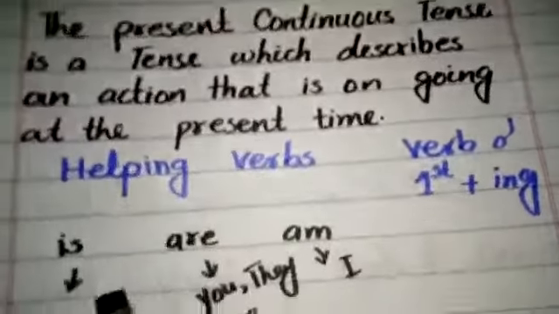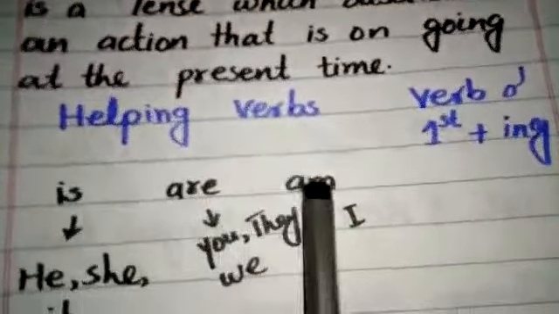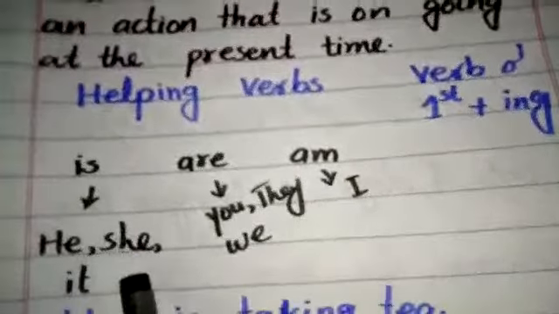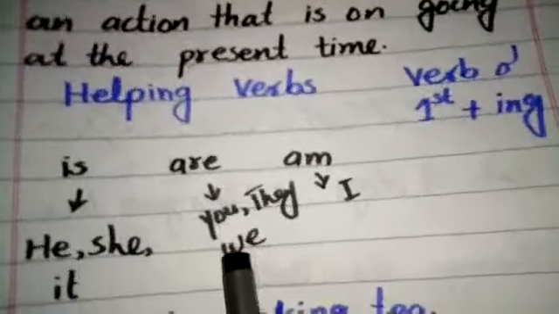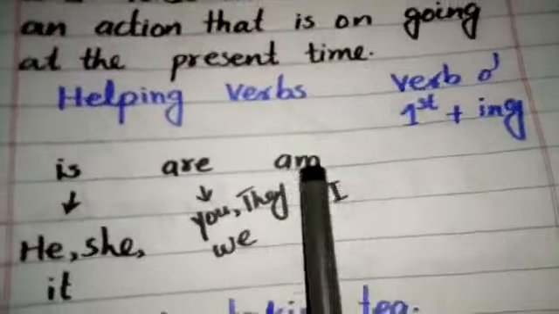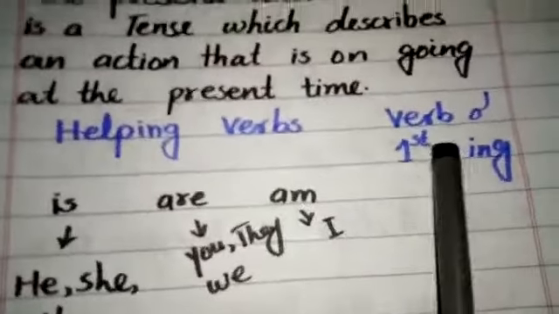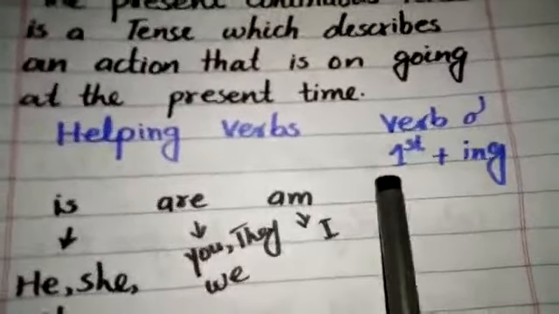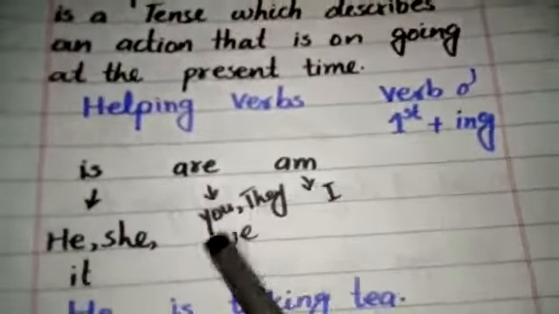Helping verbs of present continuous tense are is, are and am. Is will be used with he, she and it. Are will be used with you, they and we. Am will be used with I. And the form of verb is the first form of verb plus ing.